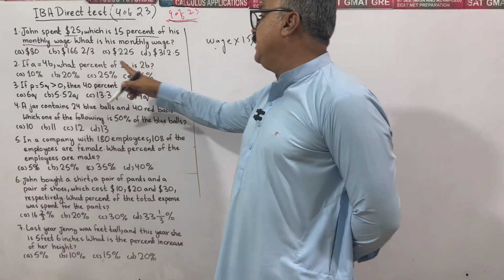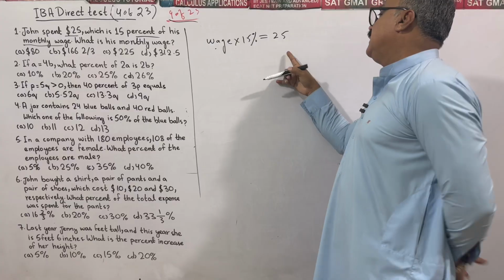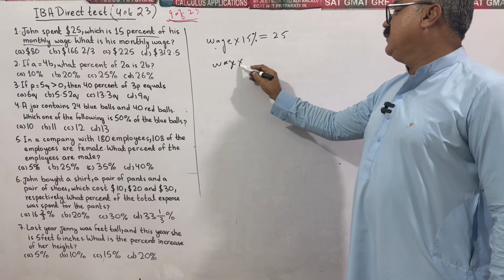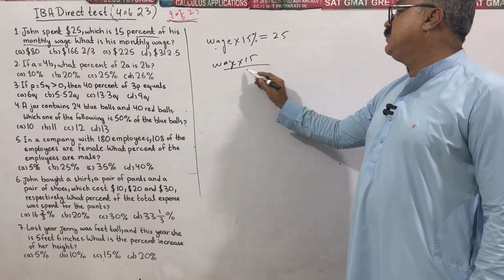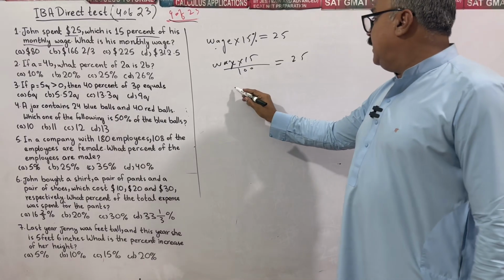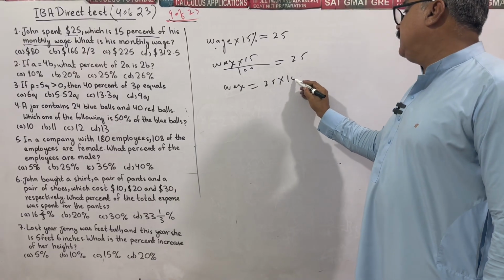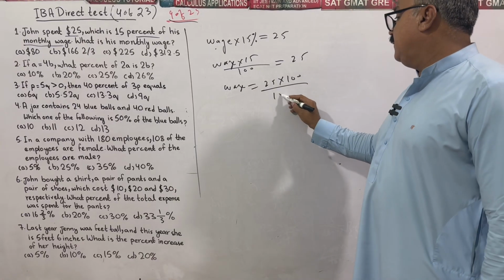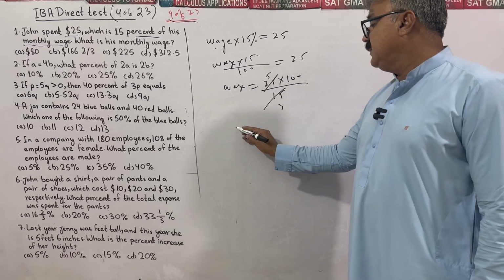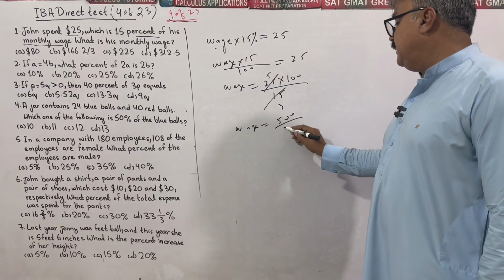So wage, we have no idea. 15% of the wage is 25. Solve for wage. Wage times 15, to do away with percent divide by 100, is equal to 25. Or one can write wage equals 25 multiplied by 100 divided by 15. Apply table of 5: 3 times 5 times. So wage is going to be 500 divided by 3.